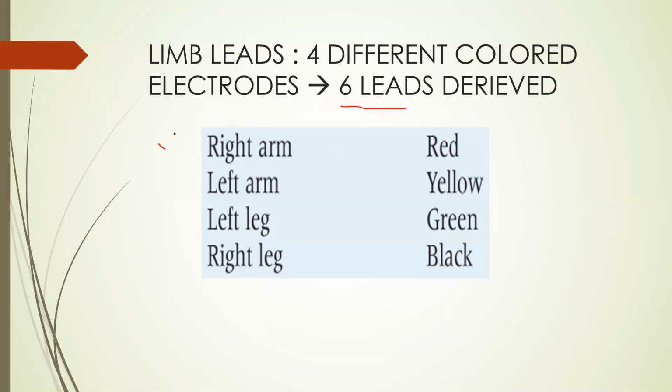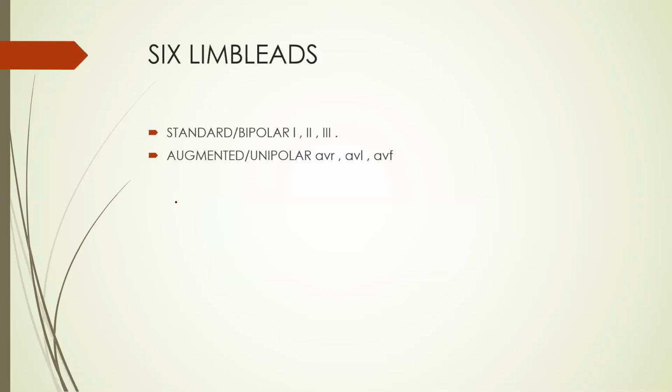Now these are the color codings, but nowadays you must have seen those leads are already labeled with RA, LA, LL for applying on a particular limb. But with this color coding, the right arm electrode is red, the left arm is yellow, the left leg is green, and the right leg is black. Usually in our internship days, we used a mnemonic like OBGY, starting from the right upper limb, right lower limb, left lower limb, left upper limb.